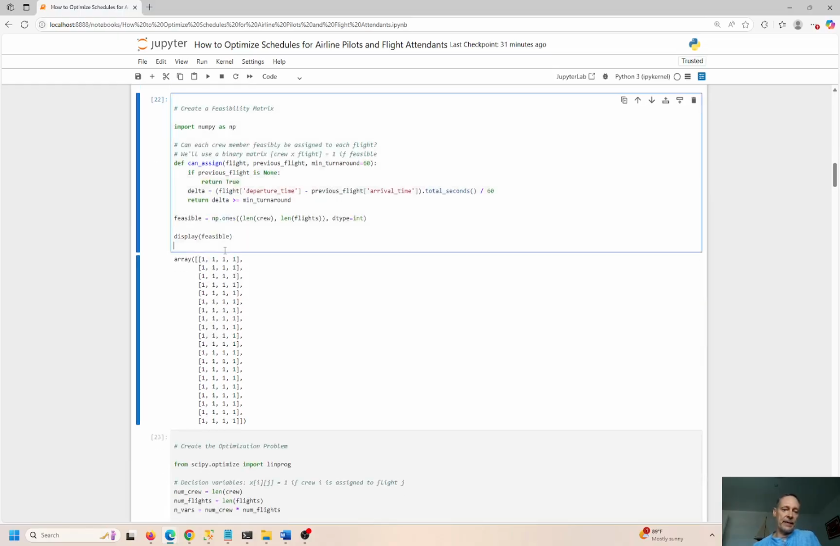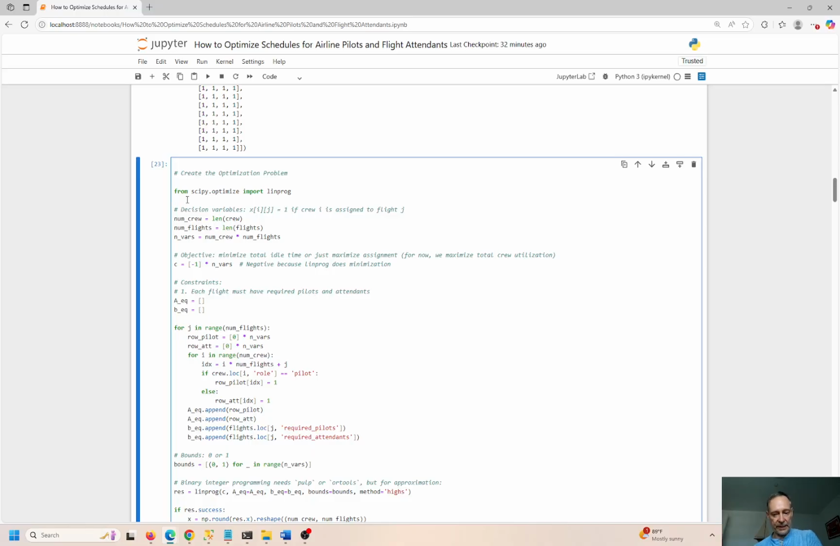So let's go ahead and create a matrix of feasibility to determine who can be on what flight, what are the previous flights, what's the minimum turnaround time. We're saying 60 minutes. If you need to change this, you can go ahead and change this constraint. If you want 2 hours, that's 120 minutes. If you want 60 minutes, that's 1 hour. So we have the flight departure time minus the arrival time, divided by the total number of seconds, divided by 60. This is going to give us the feasibility matrix, and we loop through each element here to see who's available, when, where, how, why, and everything else, right? So we have the feasibility matrix right here.